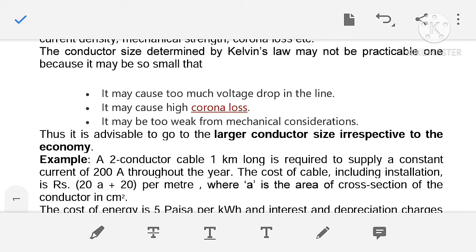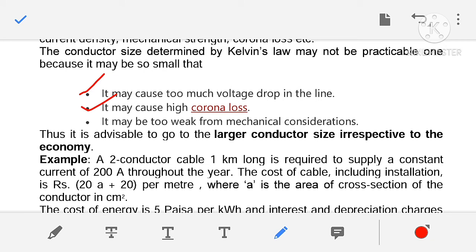We know that if cross-sectional area is less, resistance of the conductor will be more, and if resistance becomes more, voltage drop will be more, because product I into R will be more. So with the decrease in cross-sectional area, voltage drop increases.